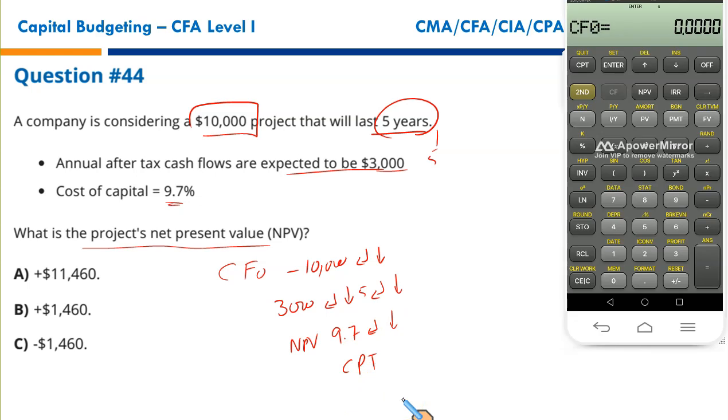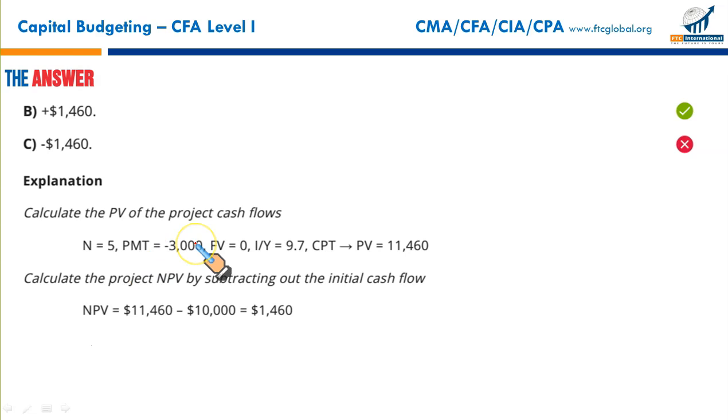Here we go. CF at year 0, $10,000 negative. Enter, down arrow key. $3,000. Enter, down arrow key. The frequency is 5. Enter, down arrow key. Press NPV. You need to enter the discount rate, 9.7. Enter, down arrow key. Press CPT. It's 146 positive. So that makes B the correct option. B it is. Next.